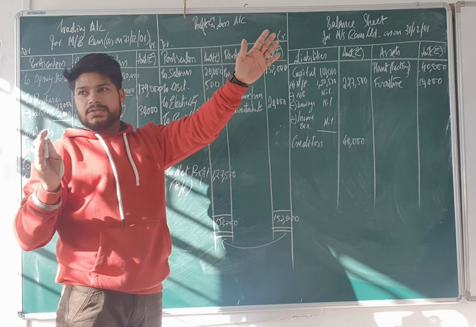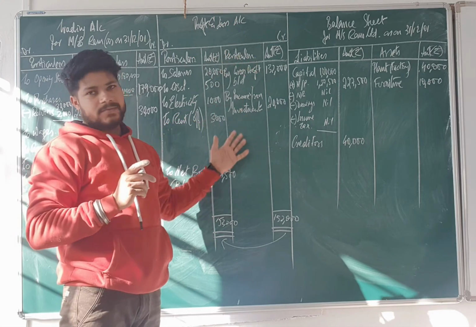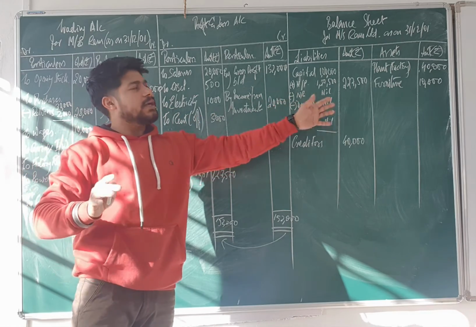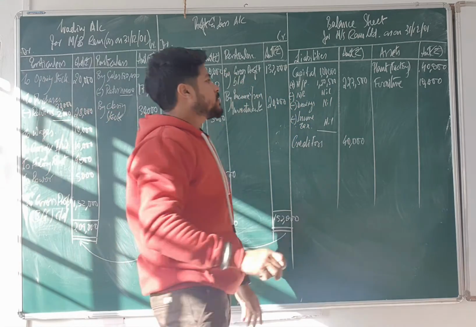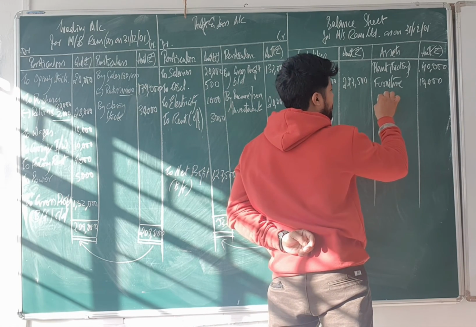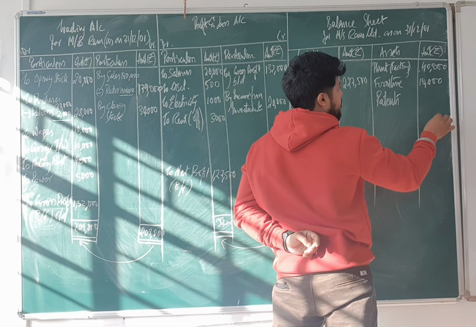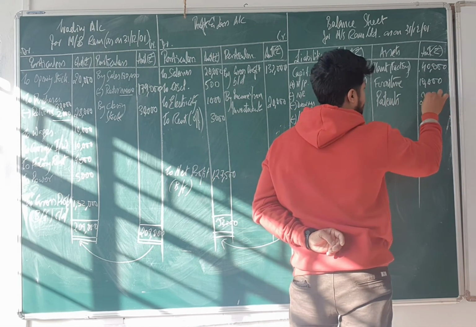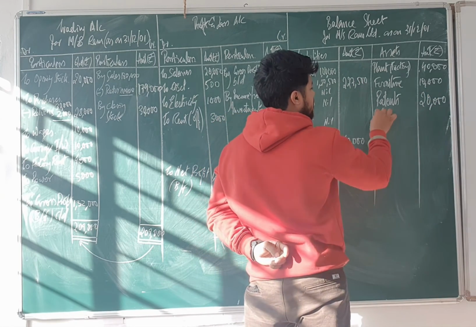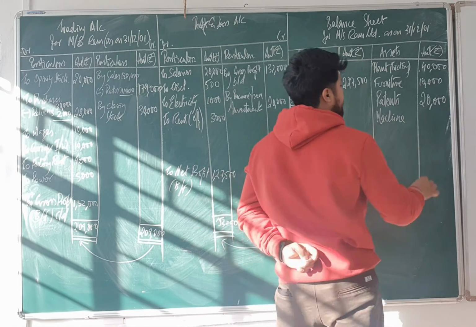Related to factory, T. Office, P. So it will be here. Is it an asset or liability? We will be writing it in the balance sheet. After furniture, what do you have? Patents. How much? 20,000. Then? Machine. 10,000.